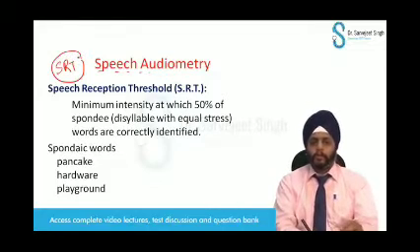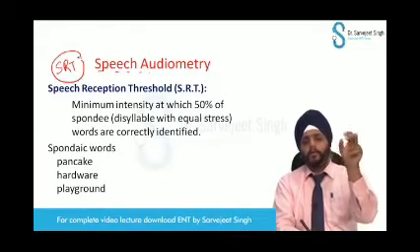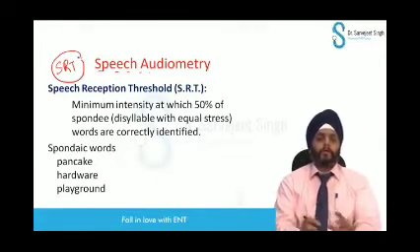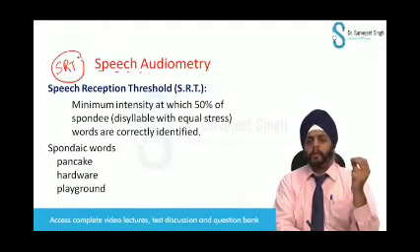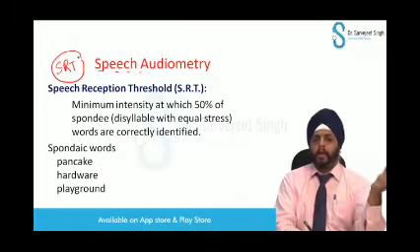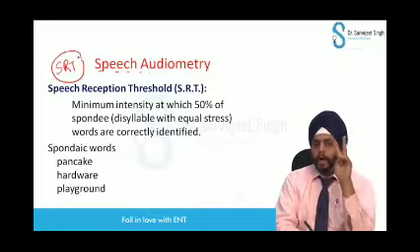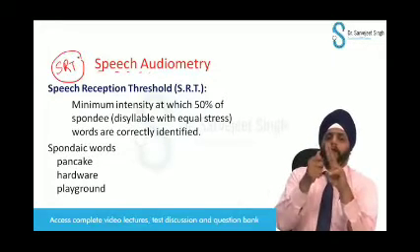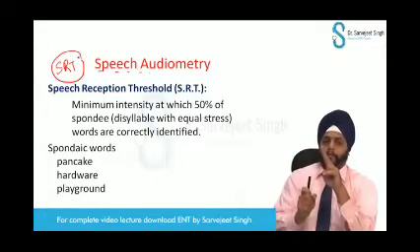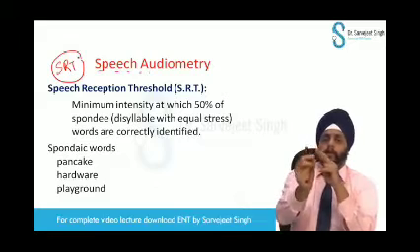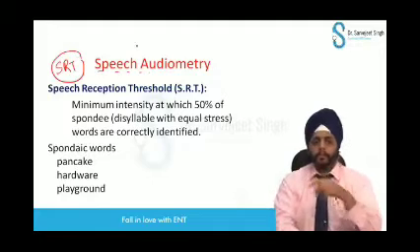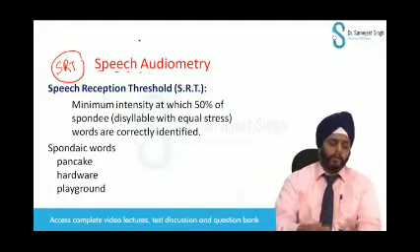So what does the speech reception threshold mean? Sounds are given: disyllabic speech sounds, known as spondee words. Spondee words are, for example, pin, ball, pen, cake, hardware, playground. These are bisyllabic words, and each word has equal weightage and equal stress. The individual has to identify at least 50% of these words correctly. So this is the SRT score.